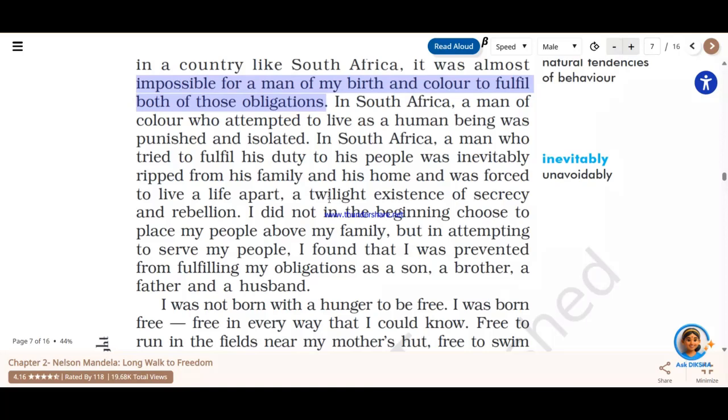Now over here he very interestingly uses the word twilight. Twilight is actually that portion or part of the day where it's not fully bright or it's not fully dark also, right? So you see over here, why does he use this? He uses this to tell that the South Africans knew that if they protest they will be free, but in order to protest they have to undergo lots of trouble. All right, they have to also understand that they may be put into the jail, they may be beaten very badly, or they may be ripped from the family.